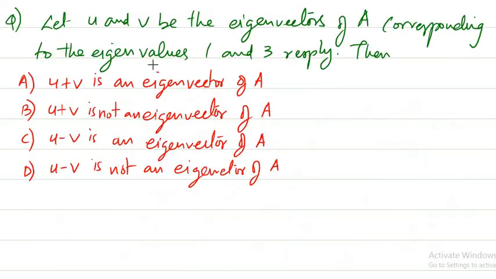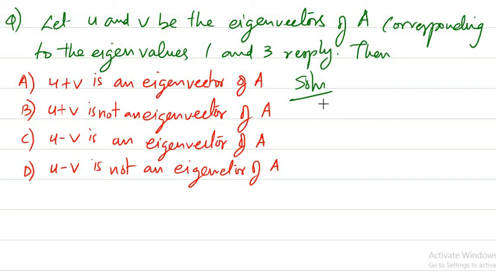So let us see the next question. It's also another interesting previous JAM question. Let u and v be the eigenvectors of a matrix A corresponding to the eigenvalues 1 and 3. Then, whether u plus v is an eigenvector of A, u plus v is not an eigenvector of A, u minus v is an eigenvector of A, or u minus v is not an eigenvector of A. So let us see how to solve this problem.